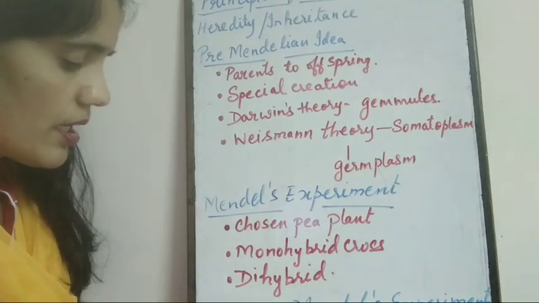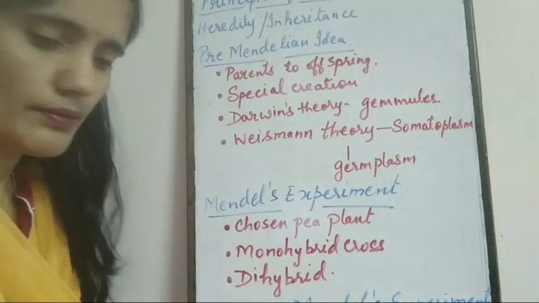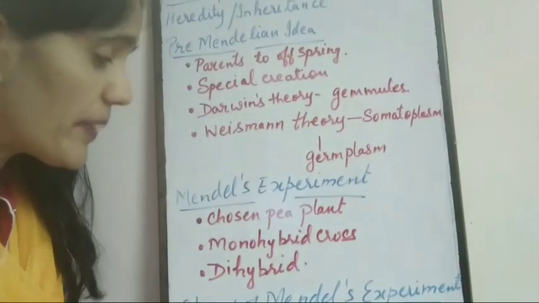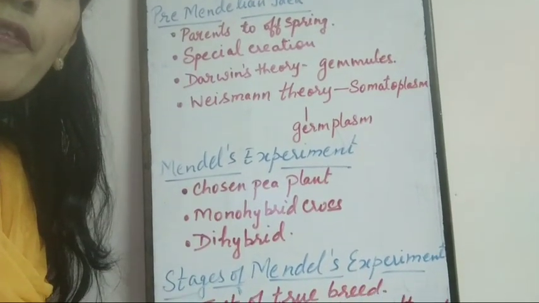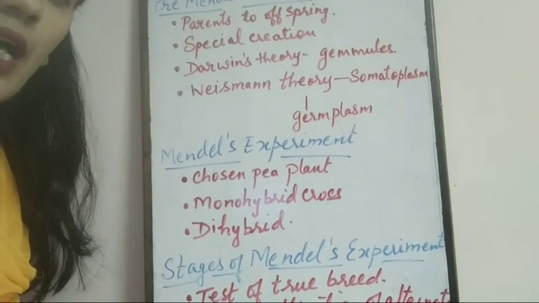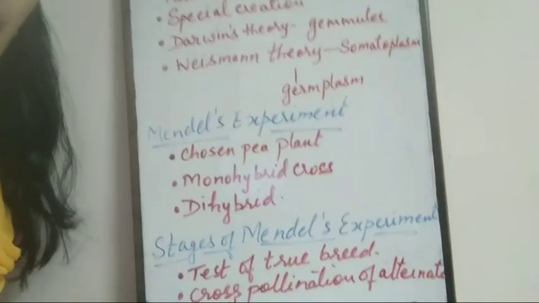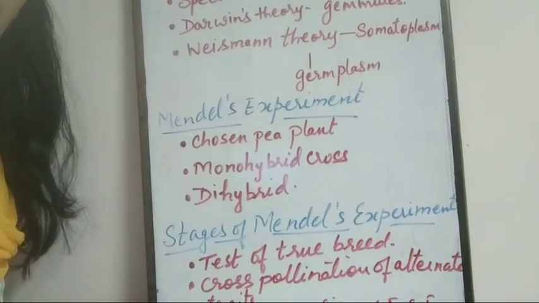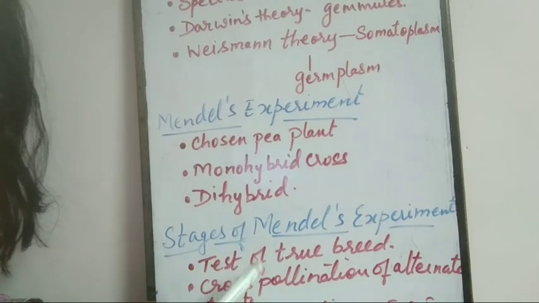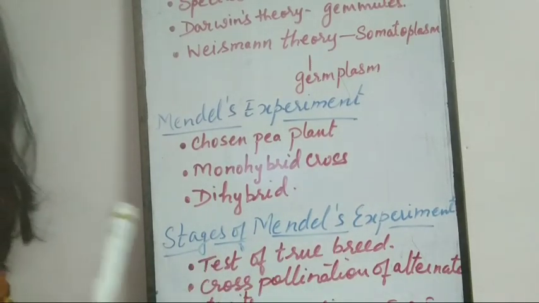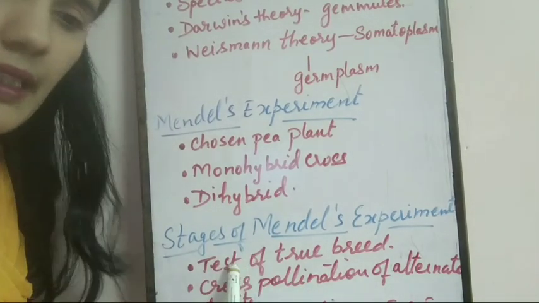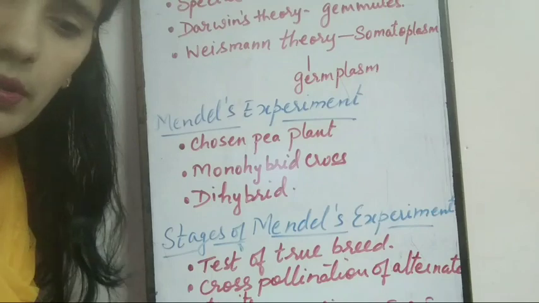Now, Mendel conducted experiments in three different stages. What are the stages? See here. First, test of true breed. It is a simple thing. He has taken true breed, and true breed means pure.